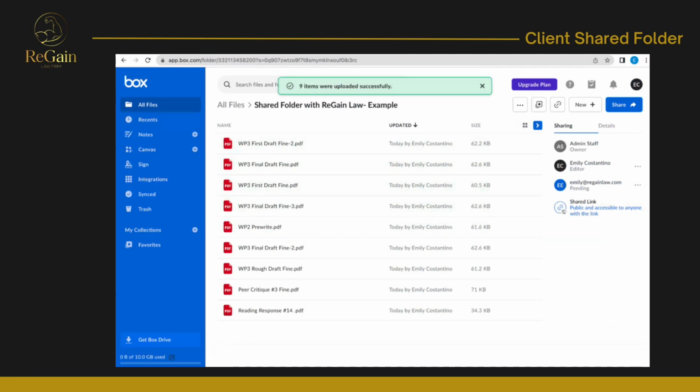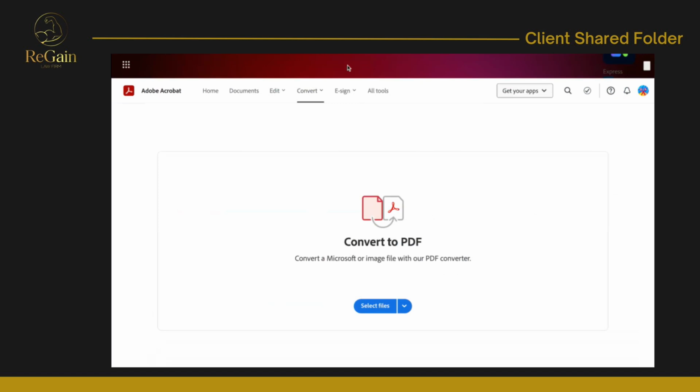This could be photos with your family, text with the opposing party, anything of the above, and very dependent on your specific case. But you will notice that they are all in PDF form, as this is our preferred form. If you have some documents or some images that are not already in PDF, I do recommend you go over to Adobe Acrobat. They have a free PDF converter that is very easy to use, and this is what I used to get all of my images in PDF format.